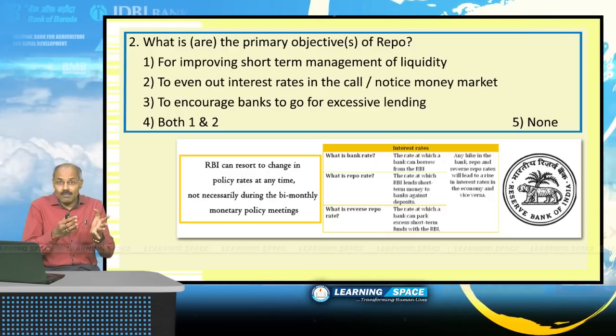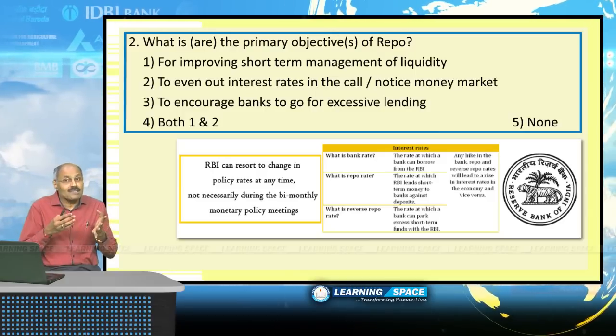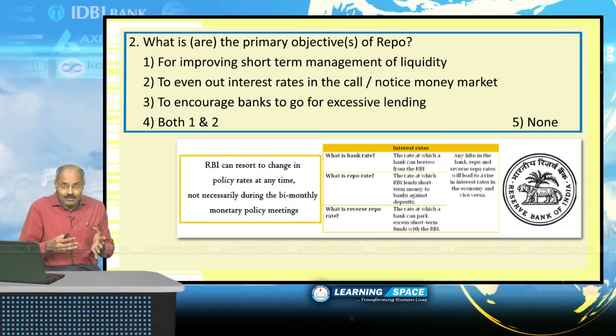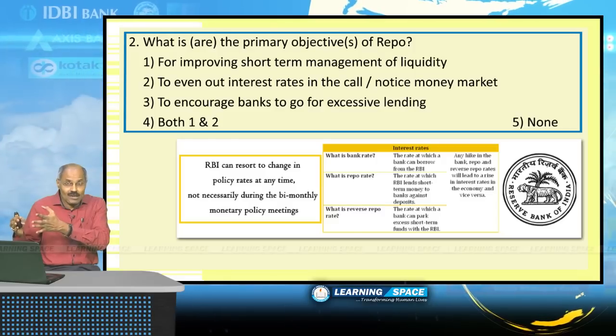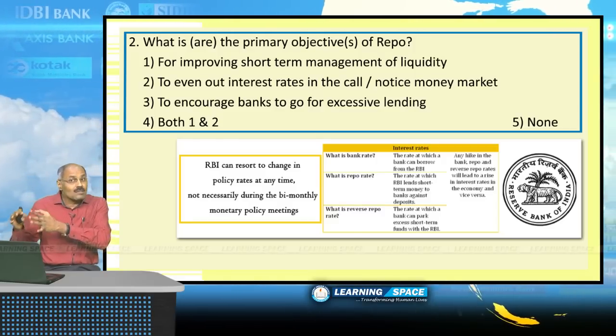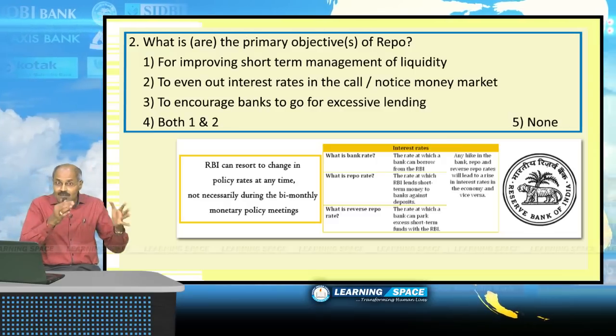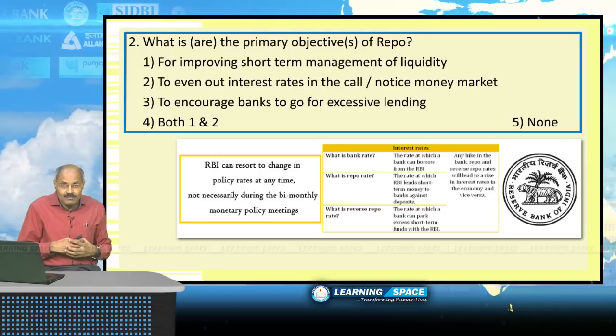Policy rates means repo rate, reverse repo rate, bank rate, marginal standing facility rate. Reserve ratios are cash reserve ratio and statutory liquidity ratio. These two ratios as well as these policy rates are reviewed once in 2 months.